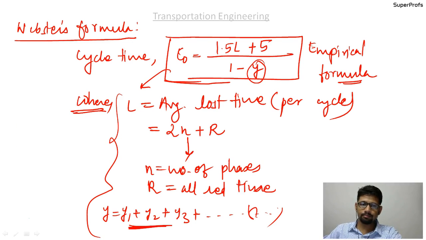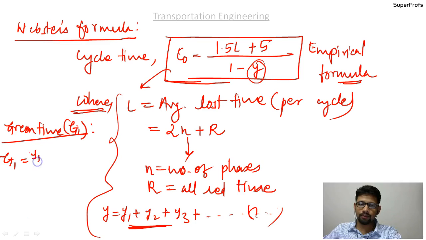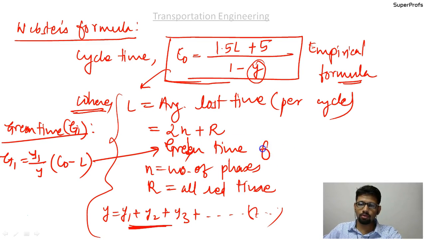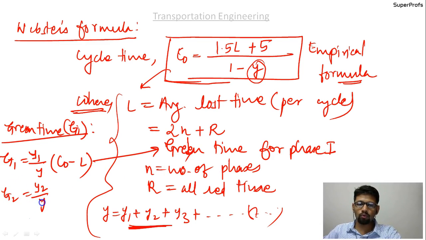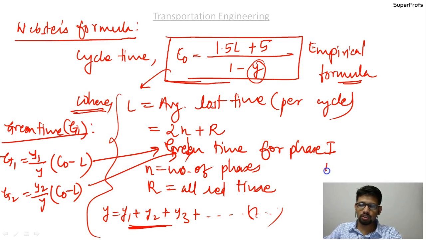Green time gi: suppose g1, then it is given as y1 upon Y, in bracket cycle time c0 minus L. That is the green time for phase 1. Similarly, g2 equals y2 upon Y times c0 minus L, that is the green time for phase 2.